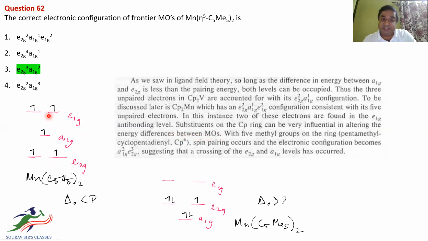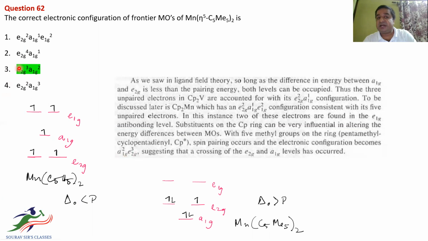So the orbital ordering can be influenced by putting some substituent on the C5H5 ligand. With 5 methyl groups on the ring, pentamethylcyclopentadienyl, that means Cp star, spin pairing occurs and the electronic configuration becomes a1g2, e2g3.